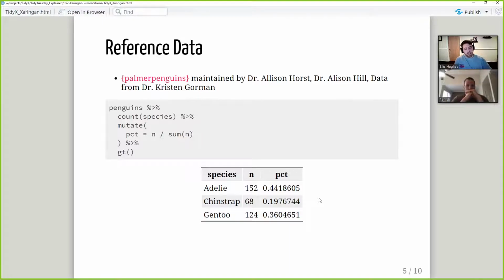So I load in Palmer Penguins, I bring in the penguins data set, and I do a quick count and generate a GT to look at roughly their distribution of Adelie to chinstrap to Gentoo in their data set. And we're seeing they had roughly 44% Adelie, roughly 20% chinstrap, and roughly 36% Gentoo. So I'm like, okay, we're not in a very different spot.